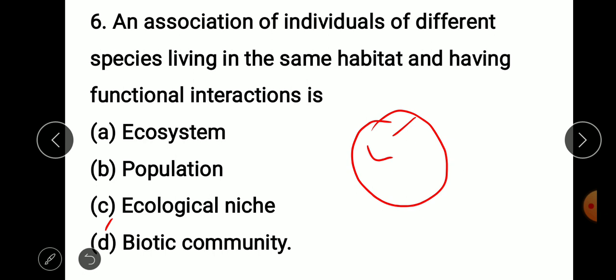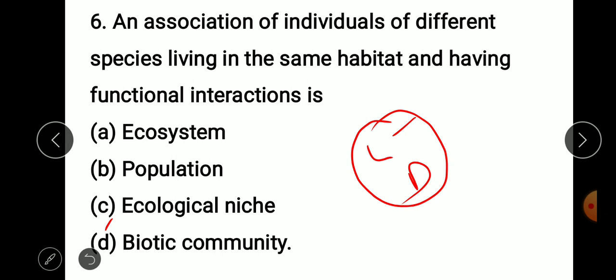niche is basically the functional characteristic of a species in its habitat. So the lion, tiger, and deer live in a forest, but their functions are different. There is an elephant, there is a deer, there is a lion.